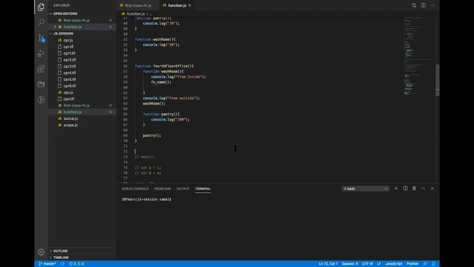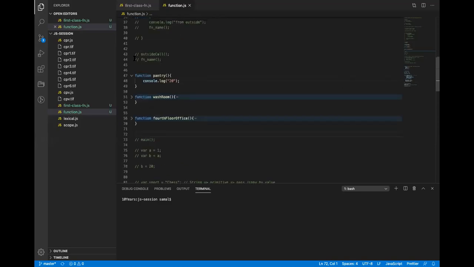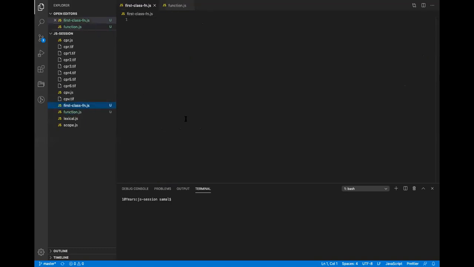In JavaScript, functions have a very important role, and they have been given a lot of privileges. In JavaScript, functions are always referred to as first-class citizens. So what is a first-class citizen? Who can tell me? When do you say in general terms first class?